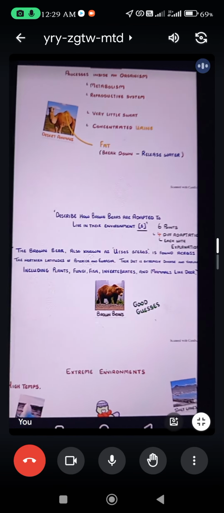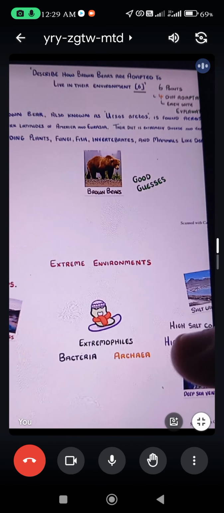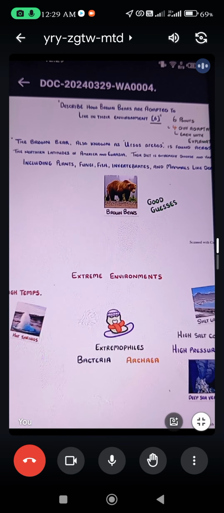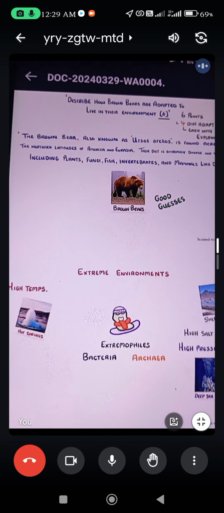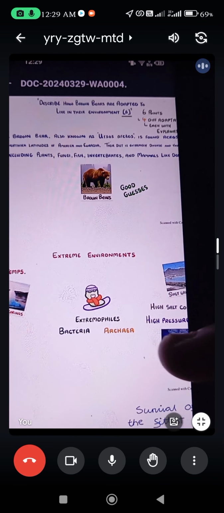I hope you got the idea about all of these things. So we have extreme environments. I told you the example of extremophiles. Extremophiles are microorganisms such as archaea. They live in very cold temperatures, and also in very high temperatures. This is the example I told you in the last class.